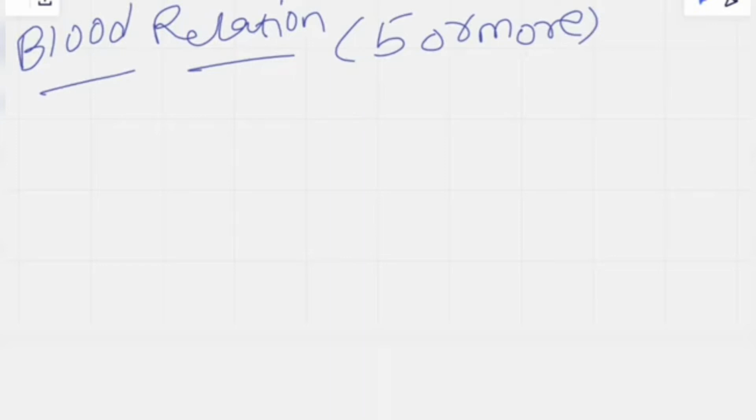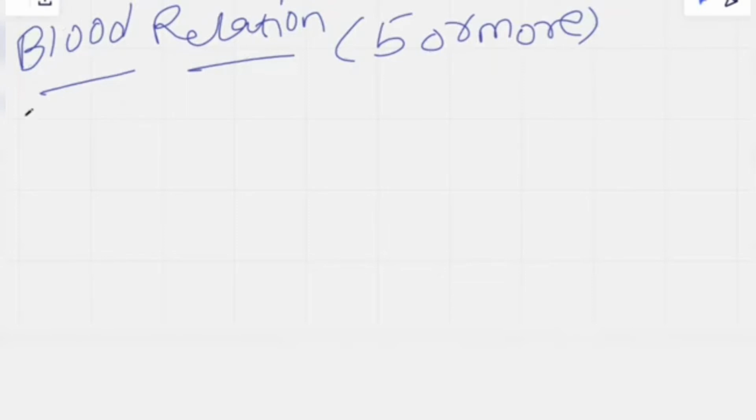Before starting, let me write what today's topic is. Today's topic is blood relations. You will definitely get five or more questions on this topic in any competitive exam or placement test. In placement tests you will get almost 3 to 4 questions. In bank exams you will get almost 5 questions. So let's see this topic.